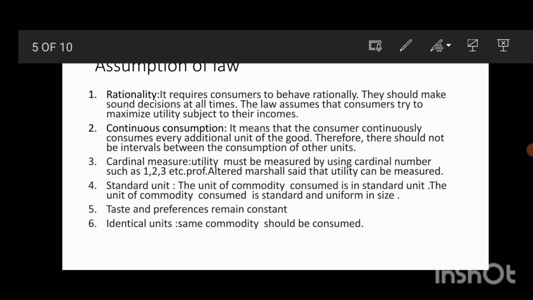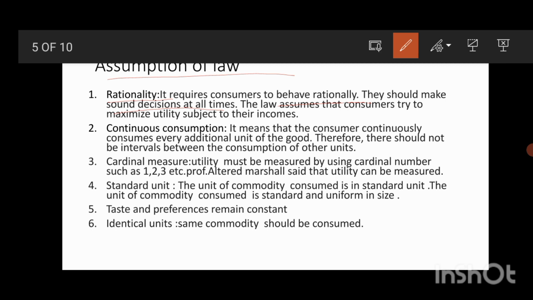Now, what are the assumptions of the law of diminishing marginal utility? The first assumption is rationality. It requires the consumer to behave rationally. Rationality means the consumer should think and then proceed towards purchase. He must make sound decisions at all times. Then we call him rational.